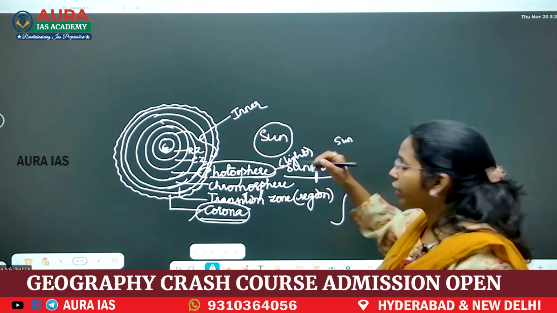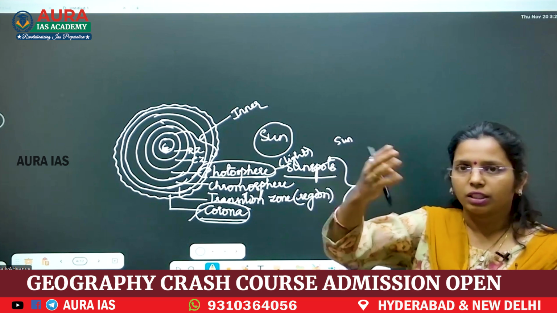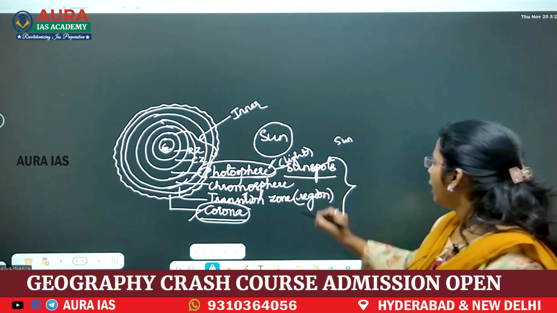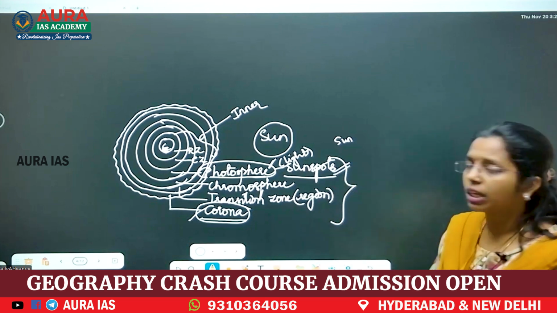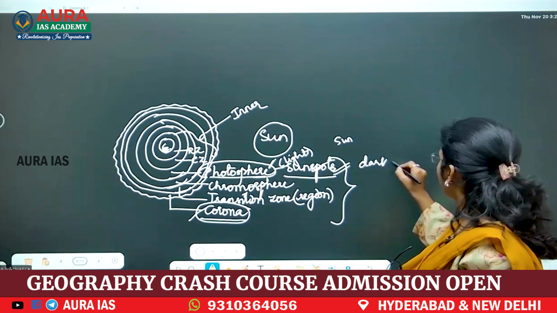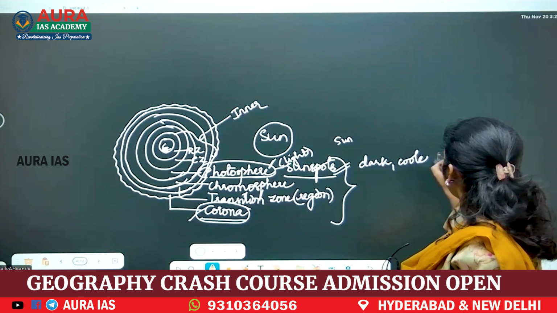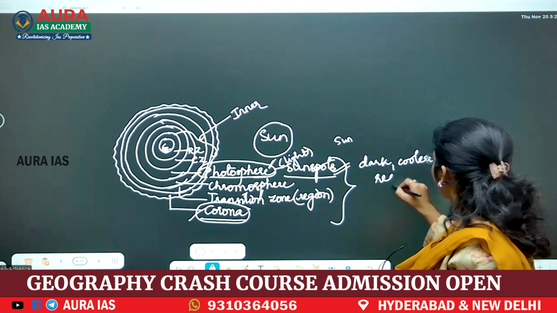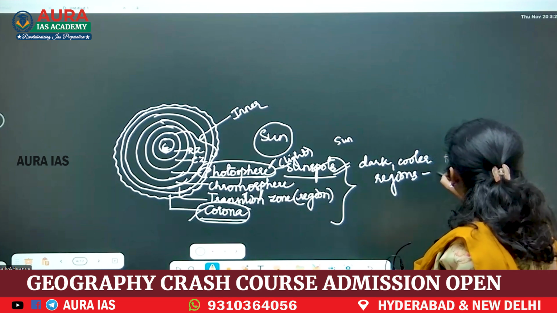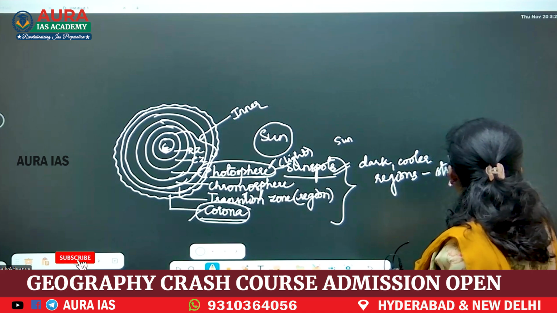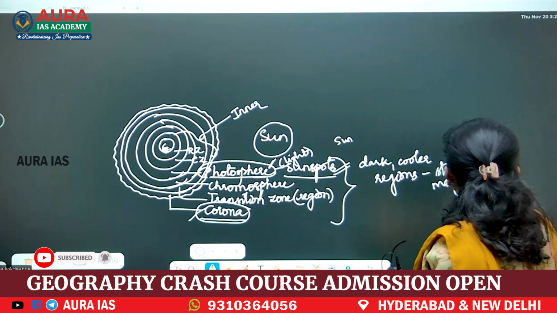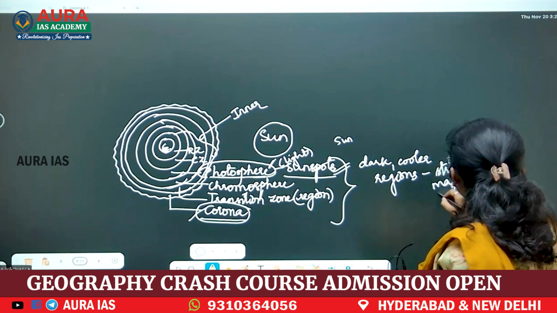Whatever we see of the sun, the red light, is that layer. Here sunspots occur. What are sunspots? Sunspots are dark, cooler regions where you will see the strongest, powerful magnetic radiations.